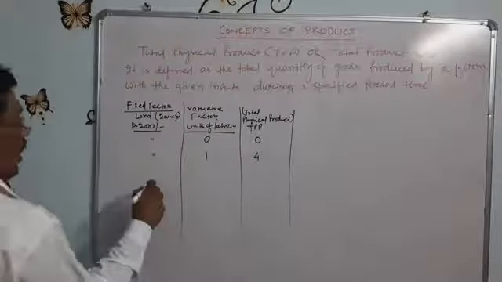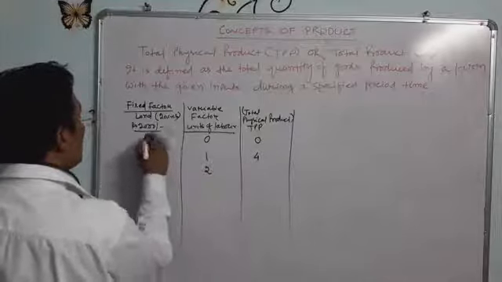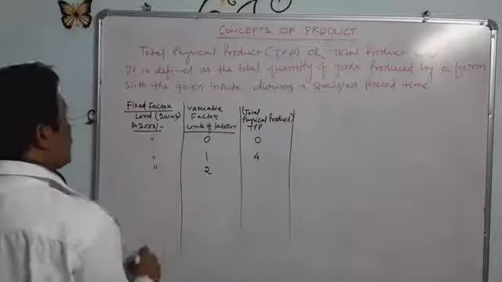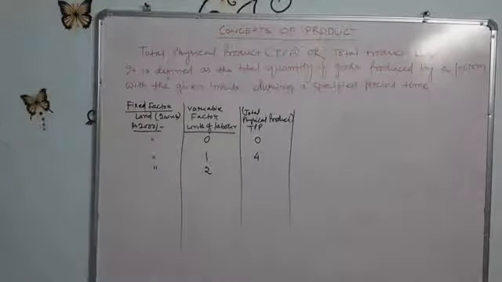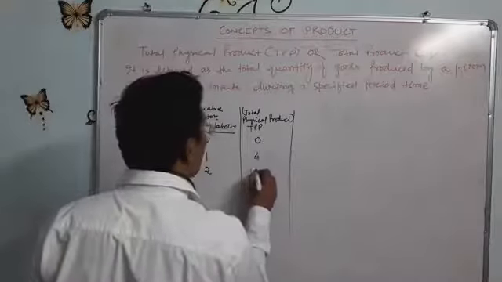Whenever you employ the second unit of the variable factor with the 2 acres of land and the 2000 rupees, the total product increases from 4 units to 10 units.